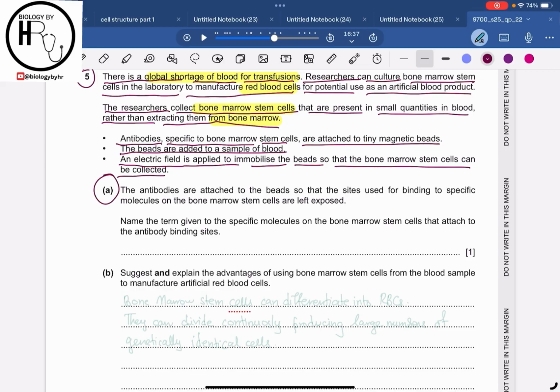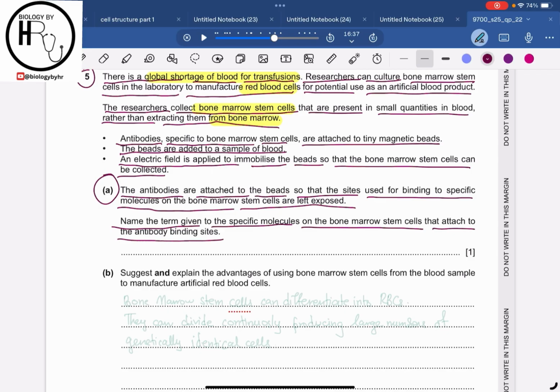Now in part A they are saying that the antibodies are attached to the beads so that the sites used for binding to specific molecules on the bone marrow stem cells are left exposed. Name the term given to the specific molecules on the bone marrow stem cells that attach to the antibody binding sites.